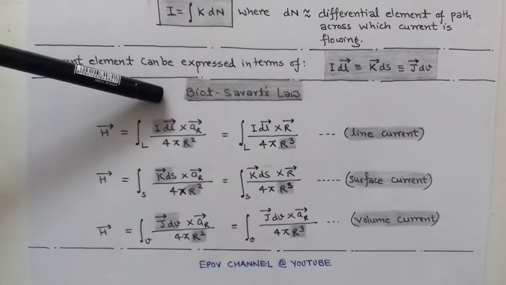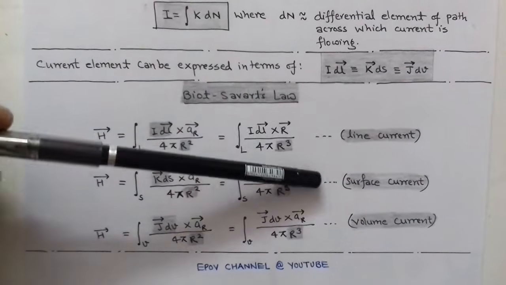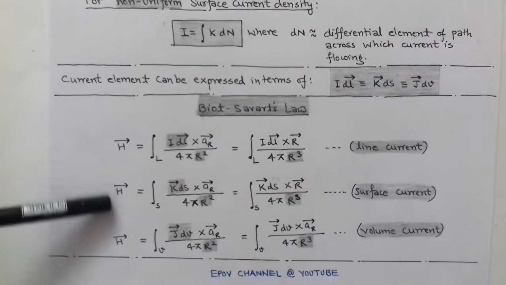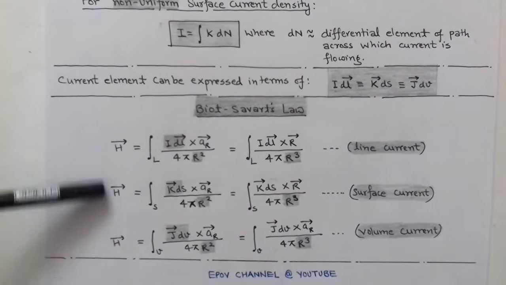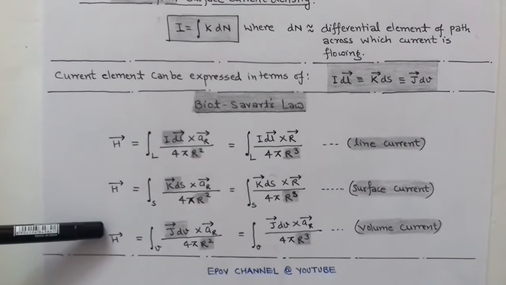So with the help of Biot-Savart's law, when different current distributions are given, we can determine the magnetic field intensity H in magnetostatics by using the right hand rule.